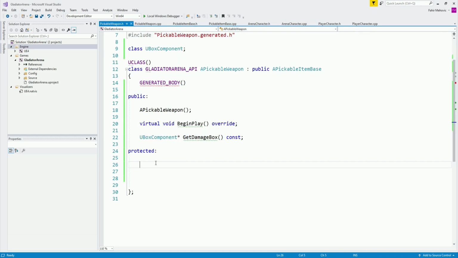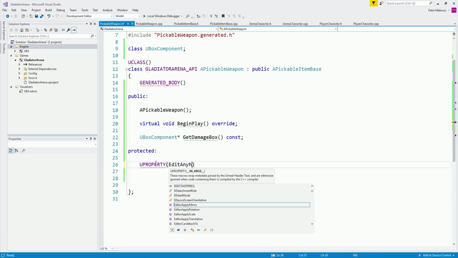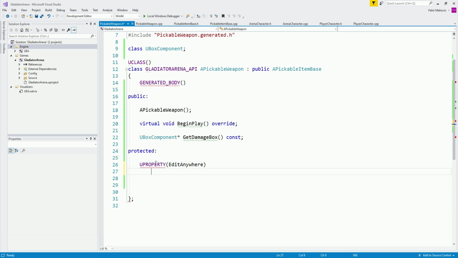What I want to declare is a UPROPERTY, and it is going to be EditAnywhere, which means we will be able to edit it inside of our blueprint. This is going to be a USphereComponent pointer, with the asterisk sign, and I'm going to call it MySphere.